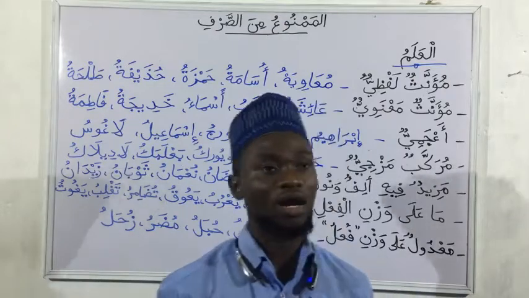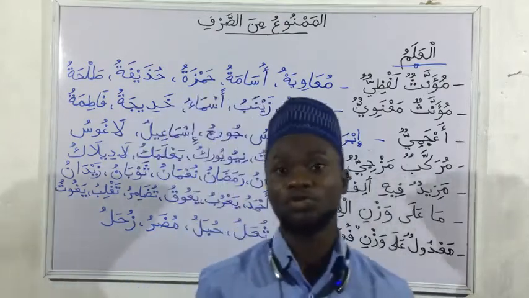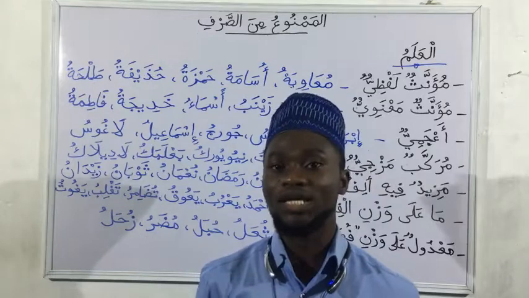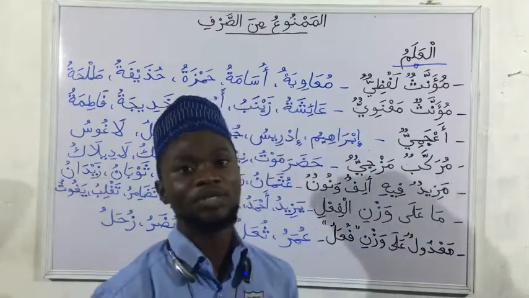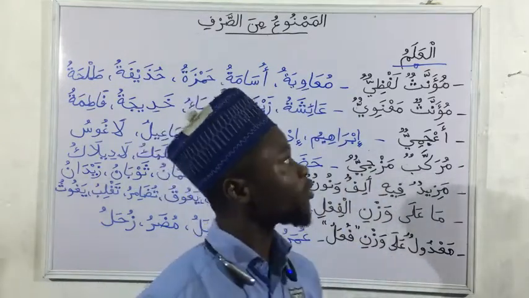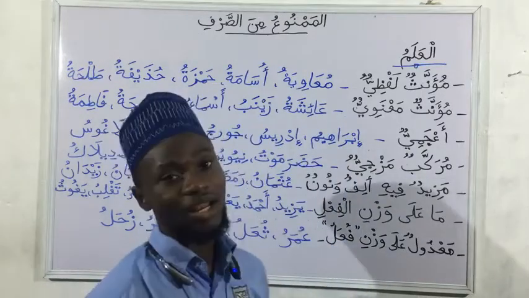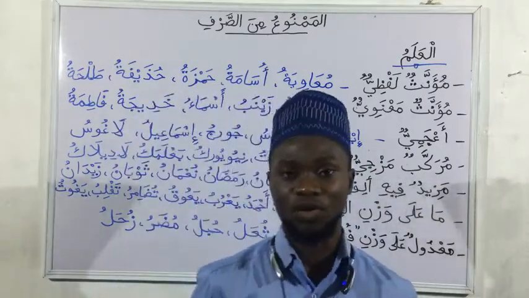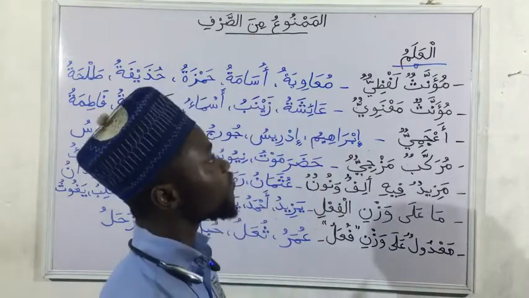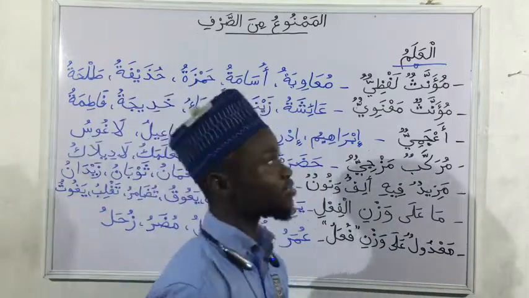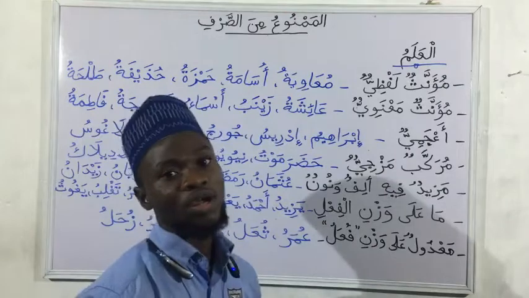We are welcome to another edition of the Free Nahw and Sorfu class. And this is a continuation of Al-Mamnu' min al-Sorf. We are going to be looking at the category of Al-Alam tonight, inshallah. So we are going to be looking at the different types of alam that will give us mamnu' min as-sarf and their examples. So the first one, like we explained in last class, is mu'annasun lafziyu.